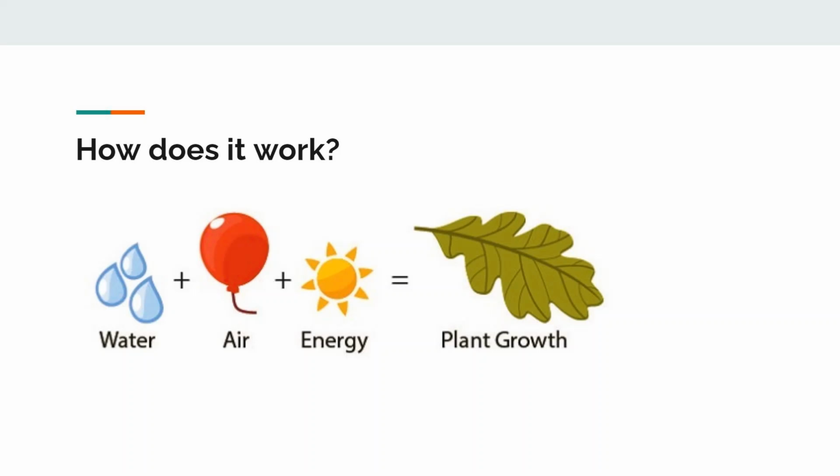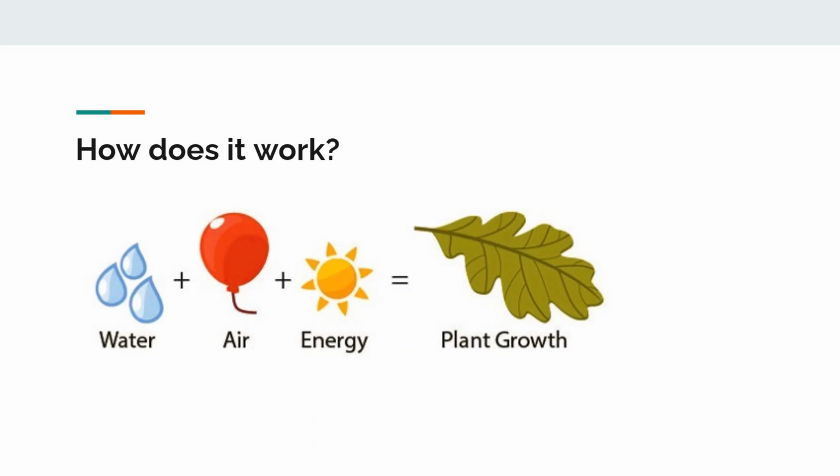If you've ever tried to grow a plant before, you know that a plant needs water and sunlight. So water is necessary for plants' growth. That's why we water our plants, and that's why rain is so important. Additionally, as I mentioned, plants also need sunlight, and that's why we often grow our plants outdoors. And finally, this one may not be obvious, but plants need carbon dioxide, which is a gas that is in the air.